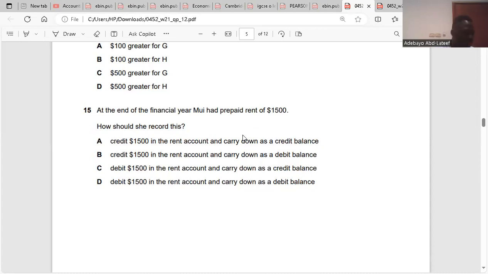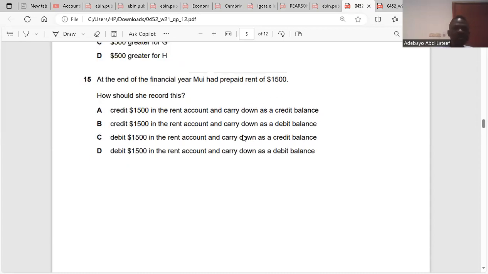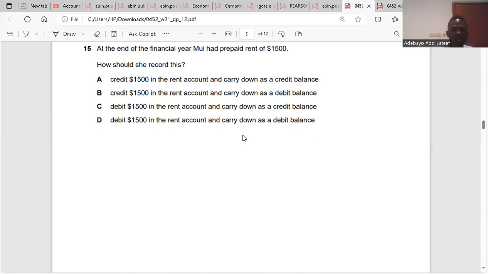So that's question 14, which is B. Question 15. At the end of the financial year, we had prepaid rent of 1,500. How should she record this? A prepayment is a credit. You credit the rent account, because it's a prepayment, but you have a debit balance going forward for the next financial year. Do you get it? You credit the rent account; next year it will be a debit because it's prepaid. Clear? Yes. Because it's an expense, you credit it first. So it's B, right? Yes, 15 is B.